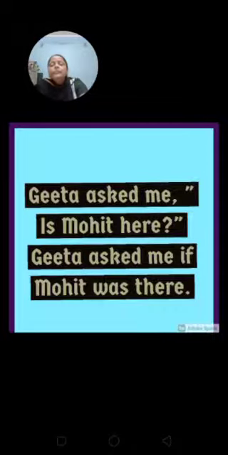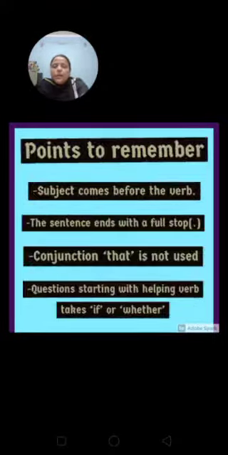Now this is the rule you have to follow while changing an interrogative sentence to indirect speech. Let's look at the important points to remember. What are the important points? Subject comes before the verb. I have already told you that an interrogative changes into a simple sentence, so the subject will always come before the verb. Then the sentence ends with a full stop. We'll remove the question mark, and we will place a full stop there because it is now a simple sentence.